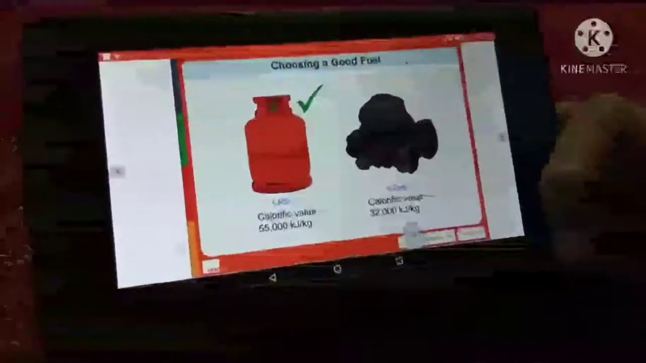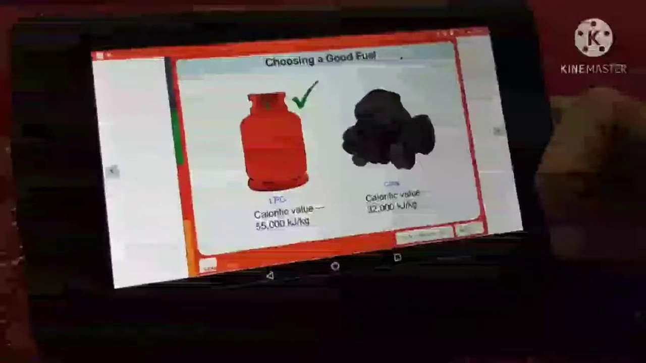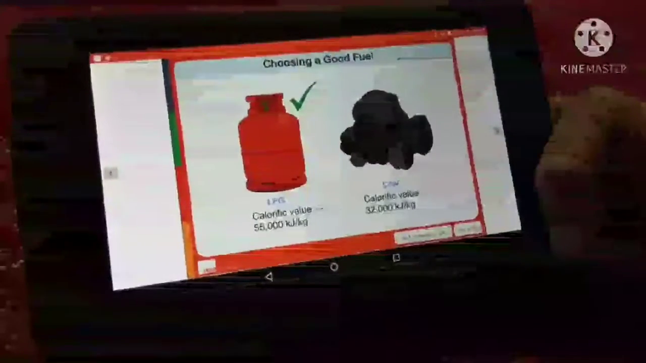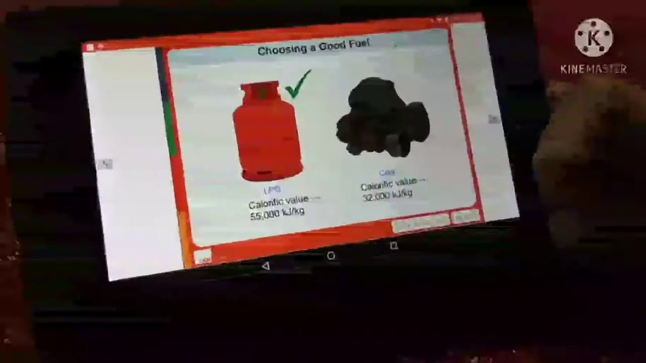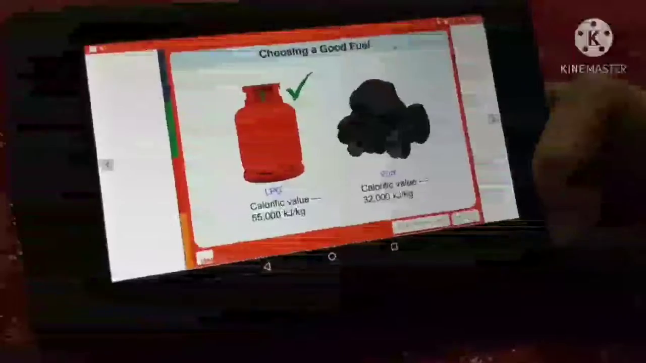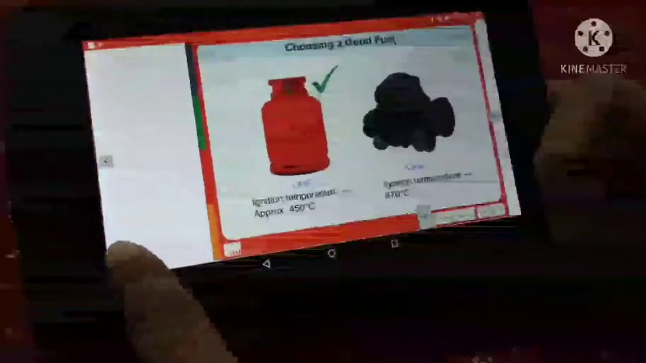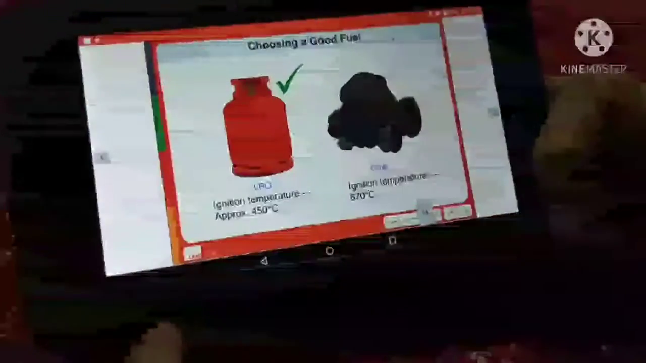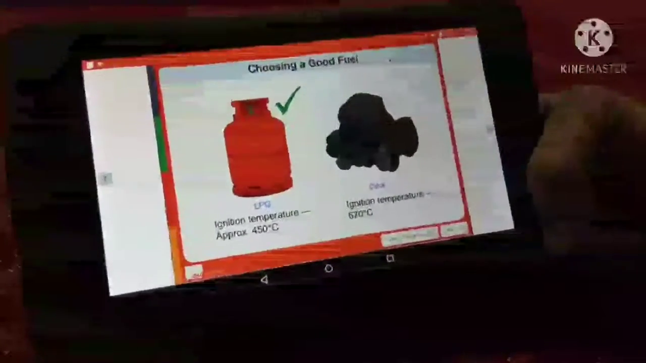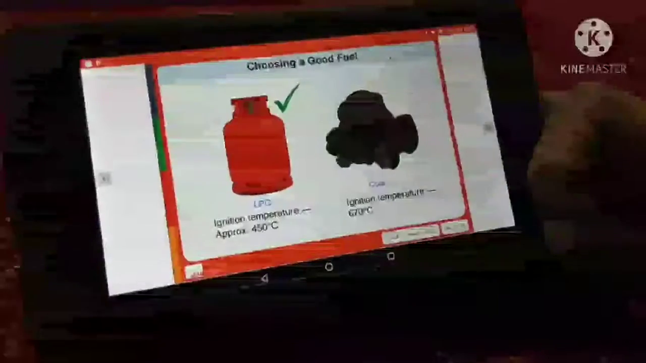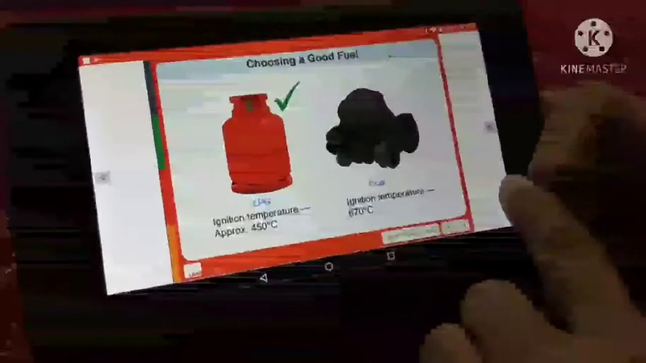Choosing a good fuel: because the calorific value of LPG is 55,000 kilojoules per kg, it is a better fuel in comparison to coal, which has 30,000 kilojoule per kg calorific value, right? Ignition temperature wise, the ignition temperature of LPG is approximately 450 degrees Celsius, and of coal it is 670 degrees Celsius.